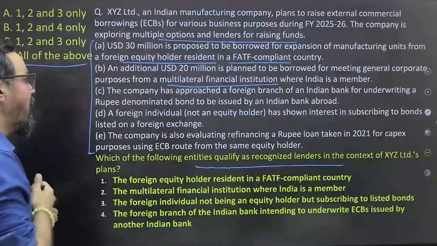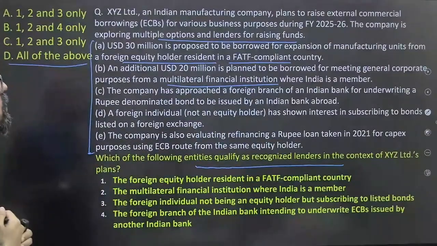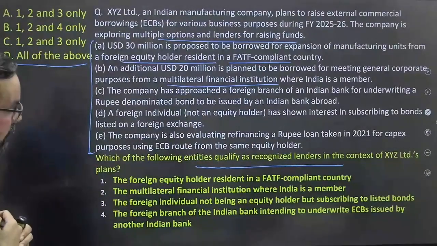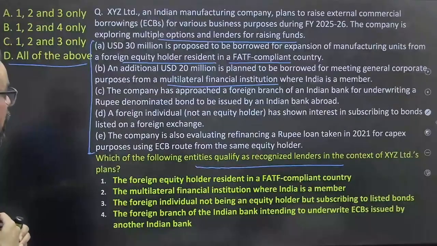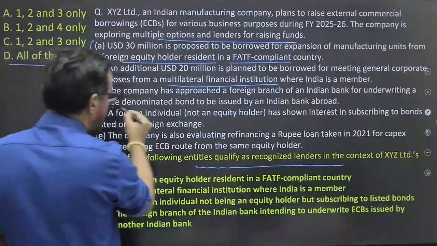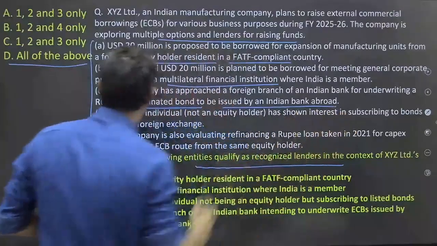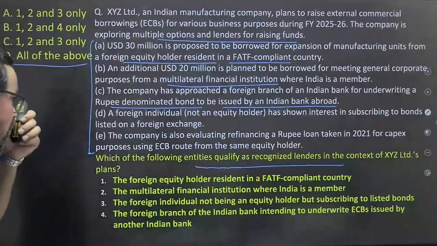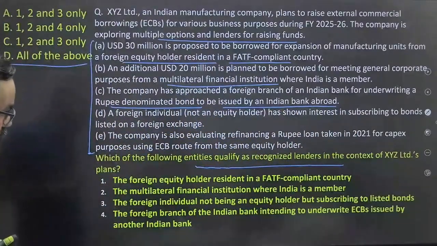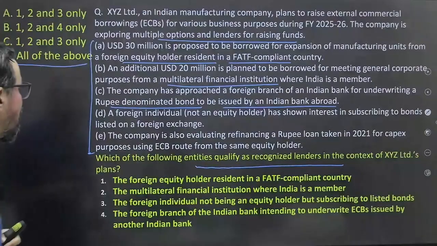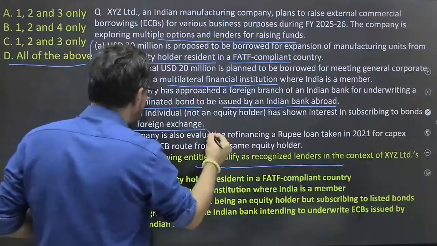The company has approached a foreign branch of an Indian bank for underwriting rupee denominated bonds to be issued by the Indian bank abroad. A foreign individual, not an equity holder, has shown interest in subscribing to bonds listed on the foreign exchange.